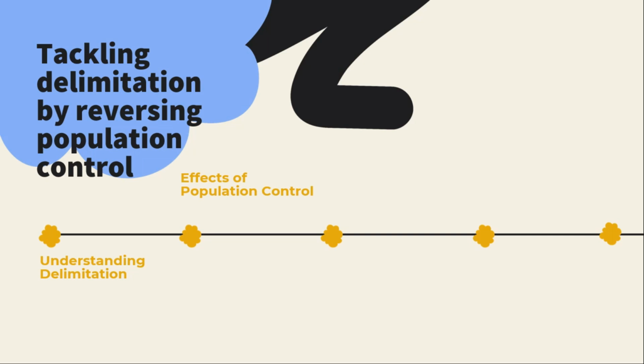Unequal growth also happens because of this, with regional and sectoral disparities in population densities and varying resources. Reversing such measures means incentivizing larger families and relaxing migration control.